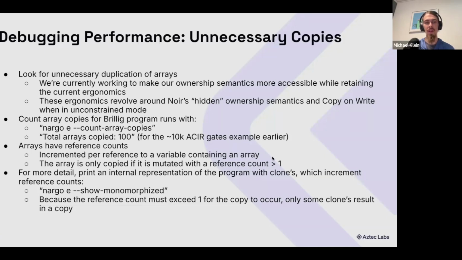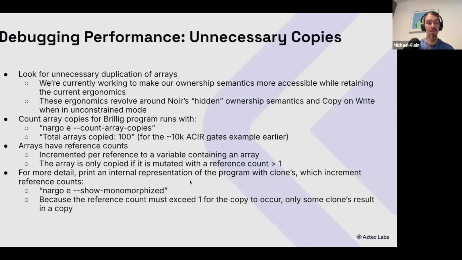And we're only copying the array if the reference count is bigger than 1. So there are many cases where we can prevent the need for a copy, but just like with NP, there are some very challenging cases where for us to ensure that everything is safe, we might do an unnecessary copy. And for a larger program where performance is more critical, it can be worth looking at this more manually and more intentionally.